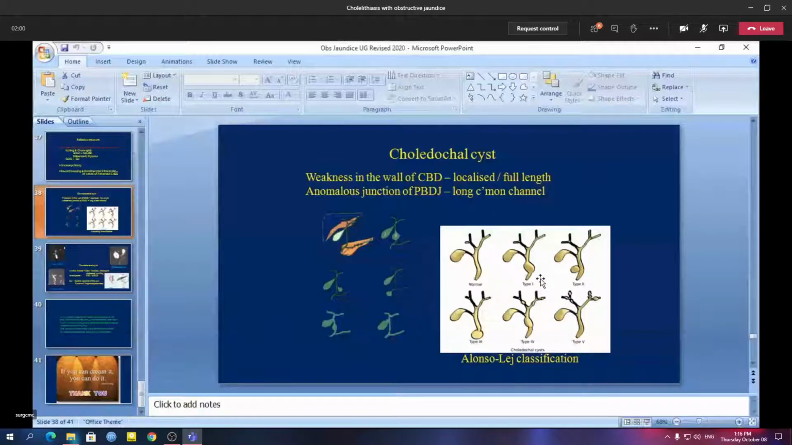For investigations, of course imaging, of which MRCP is the best. USG can also diagnose, but MRCP is the best form of investigation. And the treatment is usually excision of the cyst along with Roux-en-Y hepaticojejunostomy. Of the types of cyst, type 1 and type 4 are the commonest types of presentation, and for both these types, excision of the cyst and Roux-en-Y hepaticojejunostomy is the treatment of choice.